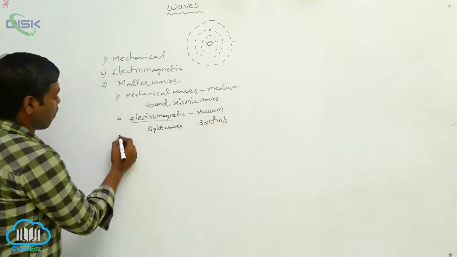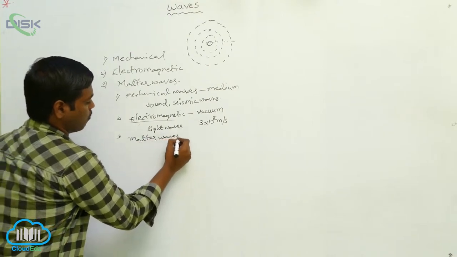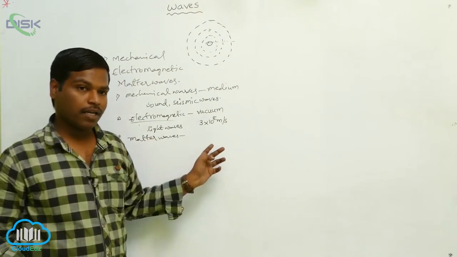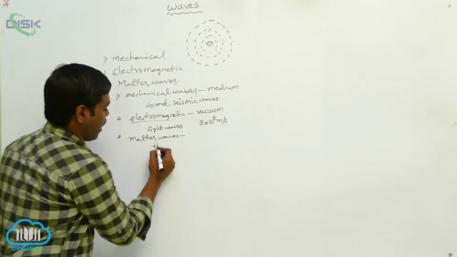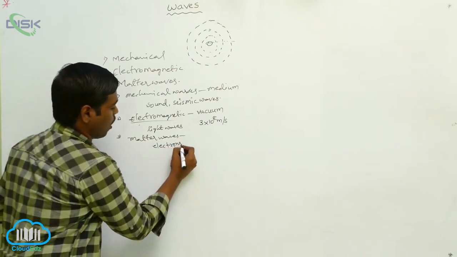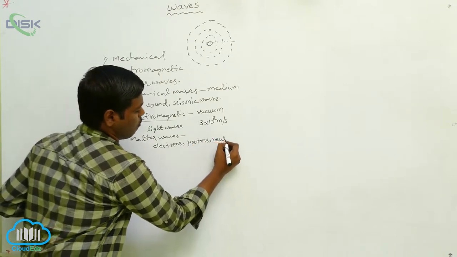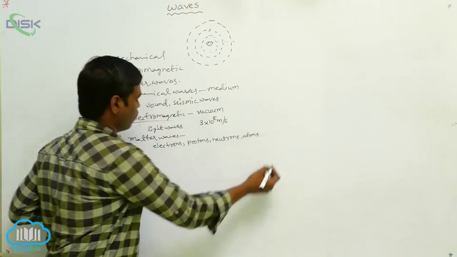Next, matter waves. Matter waves are associated with the fundamental particles, or the fundamental particles are atoms or molecules. Simply electrons, protons, neutrons, atoms or molecules.